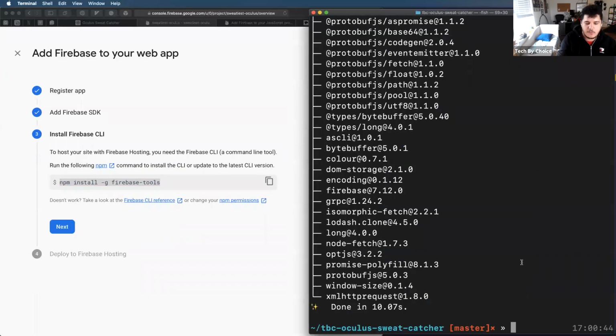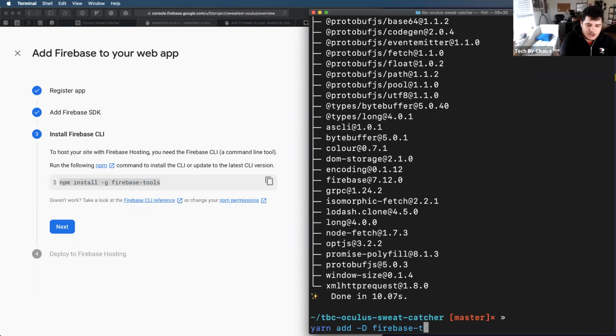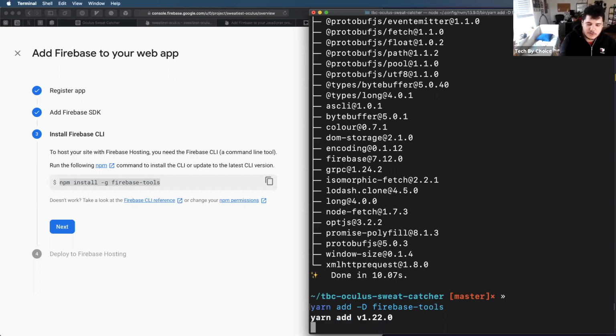So I'm going to use a similar command in my project to yarn add, but I'm going to add a dash and a capital D for development and say that I need you to add, not Siri, I need you to add Firebase Tools to my development tools.